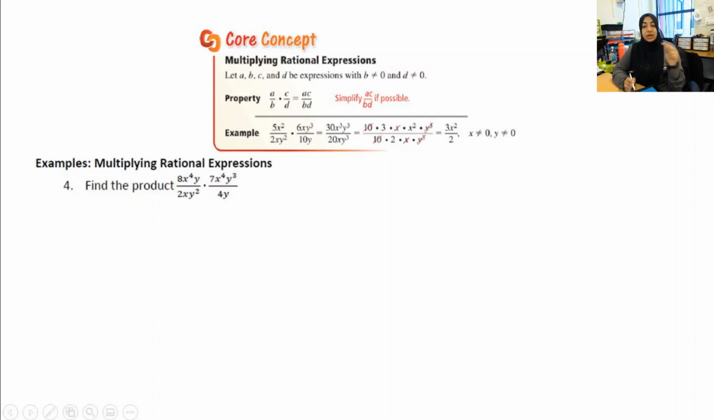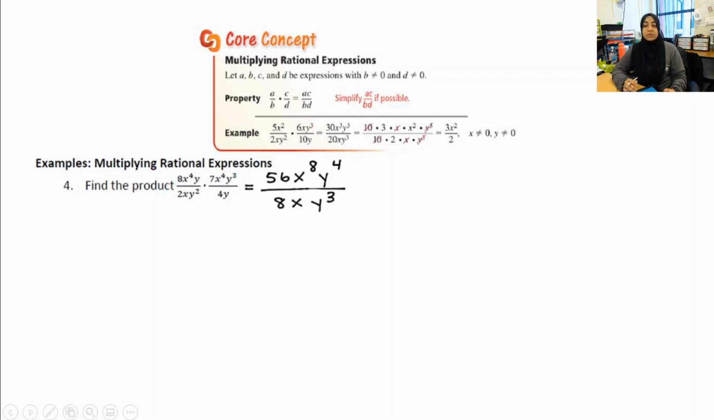So I want to multiply across first. So I'm going to first do 8 times 7, which is 56. And then I have to do x to the 4th times x to the 4th. This is where I said your exponent rules are going to come in handy. I need to know, oh, when I'm multiplying terms with exponents, I add those exponents together. Then I'm going to do y times y cubed, which is y to the 4th, over 2 times 4, which is 8, x times, well, the other term does not have an x, so it's just x. Y squared times y is y to the 3rd.